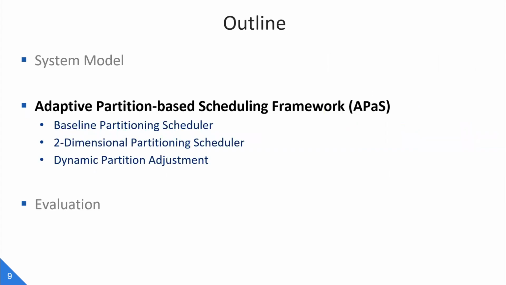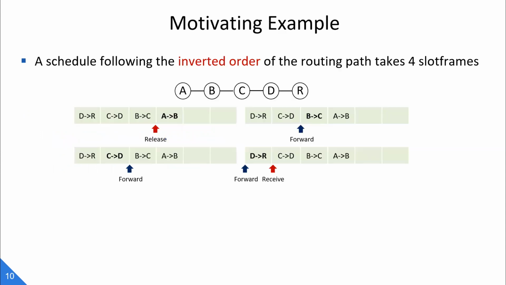Next, we describe our adaptive partition-based scaling framework, APaS, in detail. We first use a motivating example to demonstrate that different cell allocation strategies can significantly impact the end-to-end latency, and two observations we got from the motivating example help us design the APaS framework.